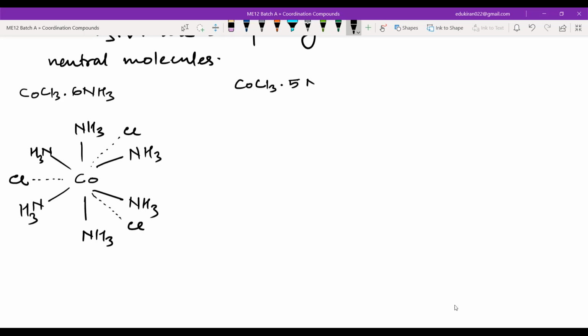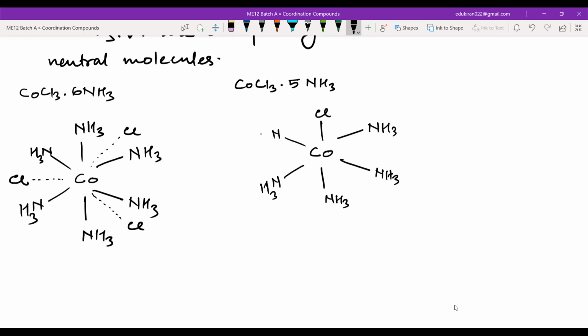Now then we have CoCl3 dot 5NH3. In this, cobalt is like this, and you have again 6, but here one of them is chlorine and the others are NH3. There are only 2 Cl which are ionizable.